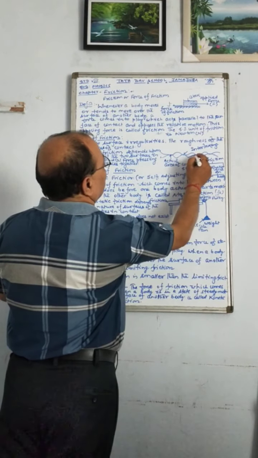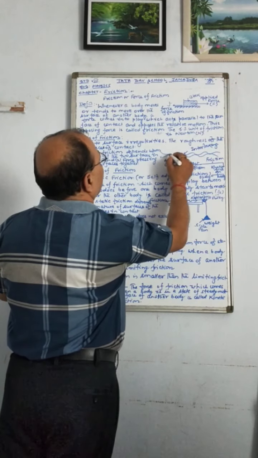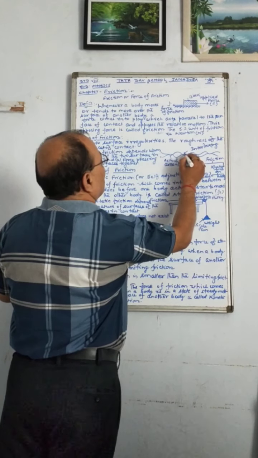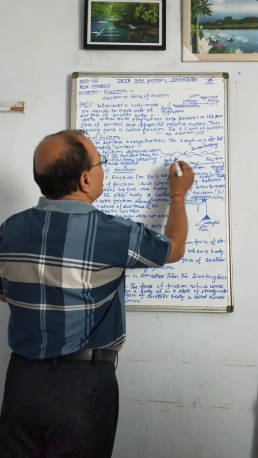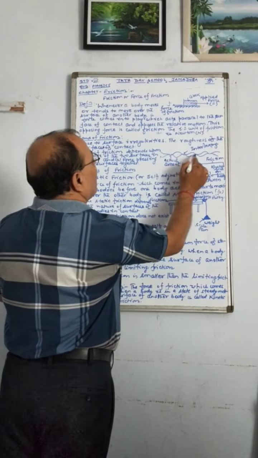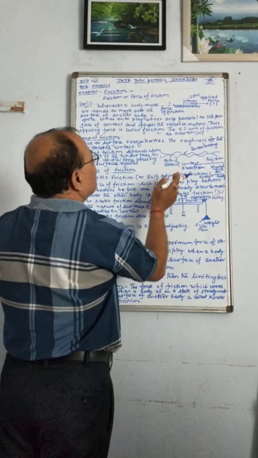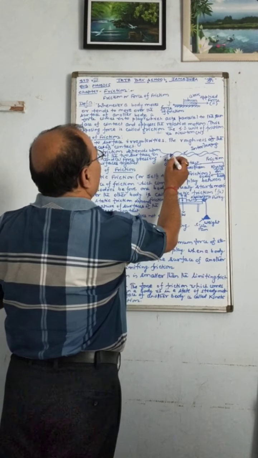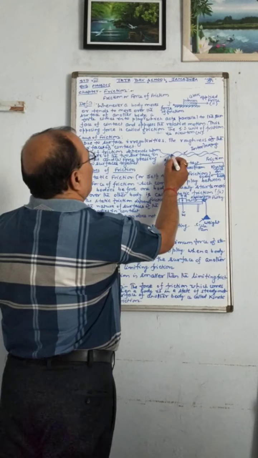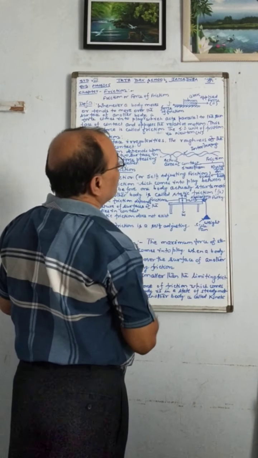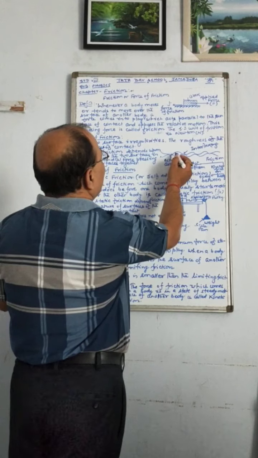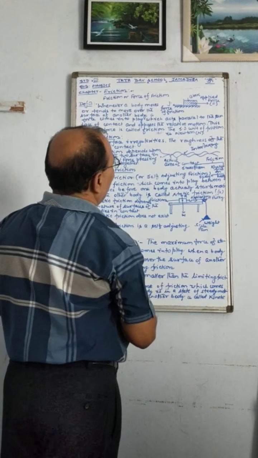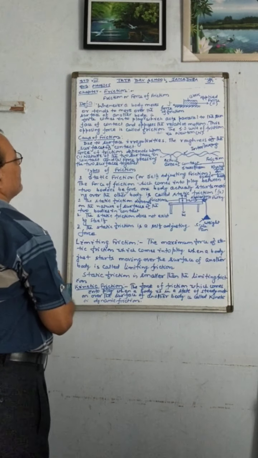You see, this is the roughness of the surface. Suppose this is one surface here, and another surface here. Then you find these interlocking parts. This is the actual area of contact, where the two surfaces are pressing against each other. Here a bond is developed. In order to break this bond, we have to apply force. This interlocking at the points of actual contact is the cause of friction.